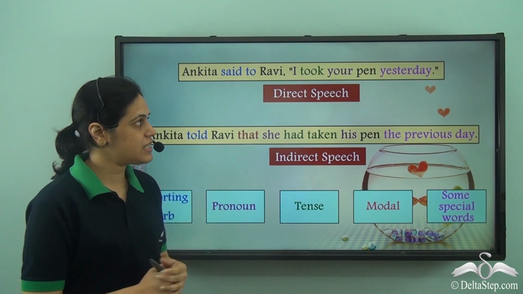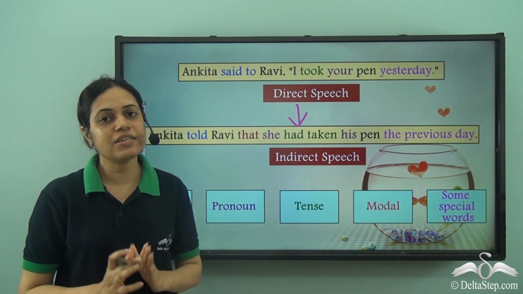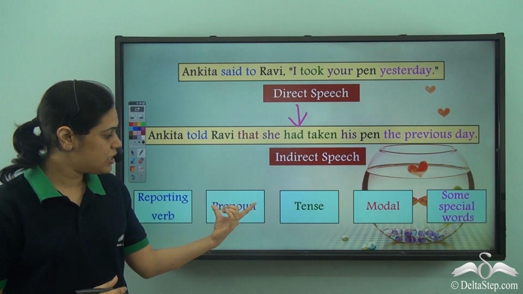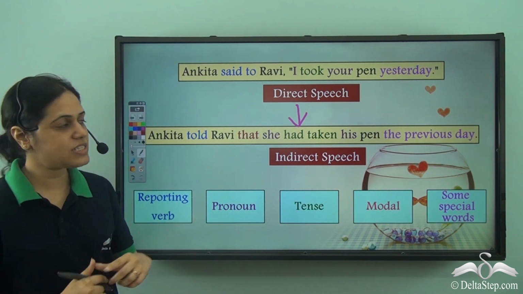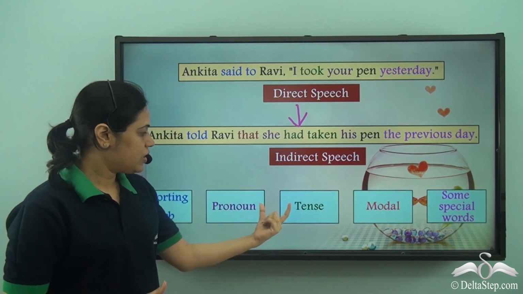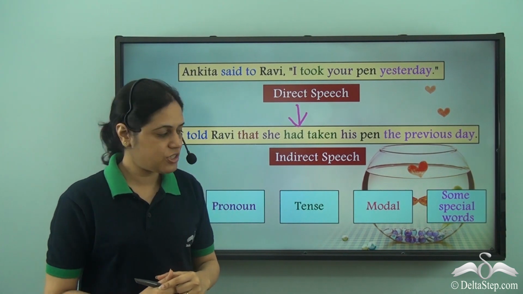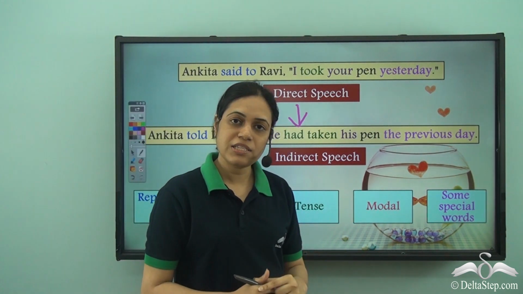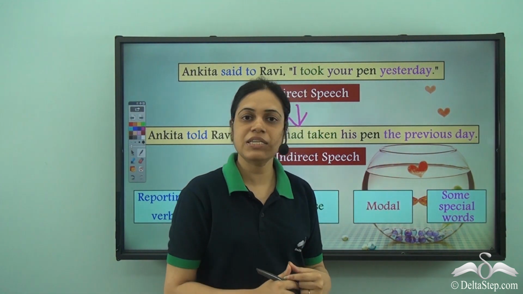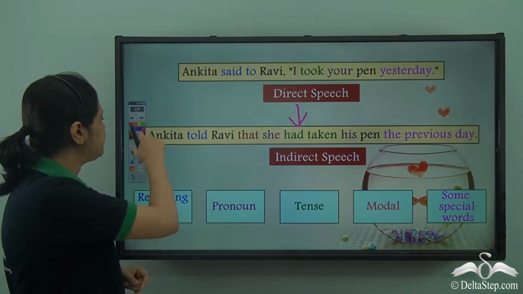Now, when I change a sentence from direct speech to indirect speech, there are certain things which change. The reporting verb changes, the pronouns within the inverted commas change, the tense of the part within the inverted commas changes, the modals change, and there are some special words like yesterday which change. So let us see how these change.